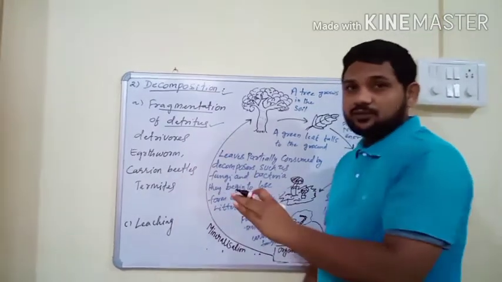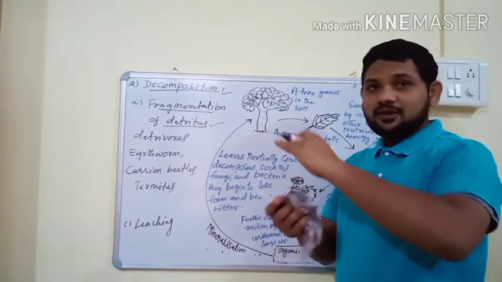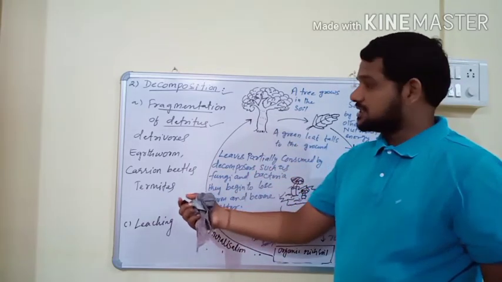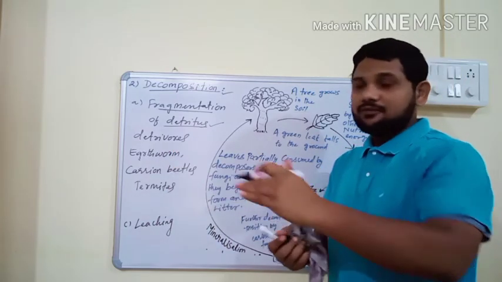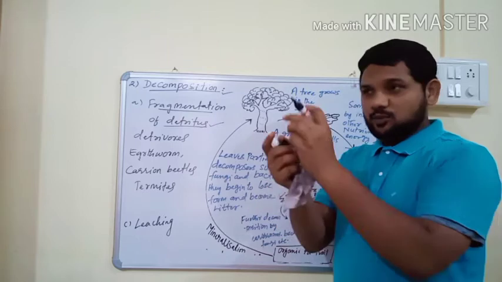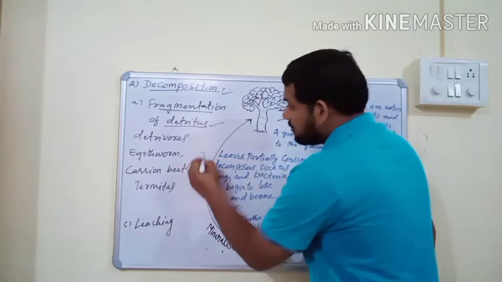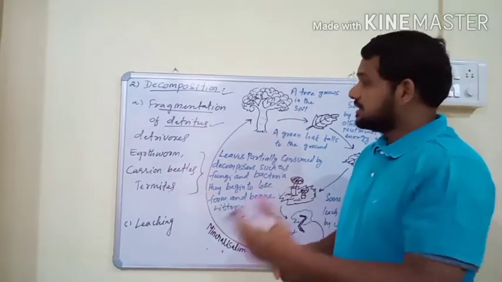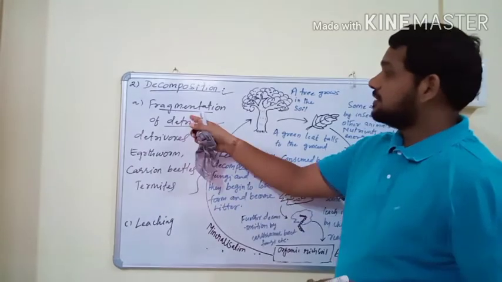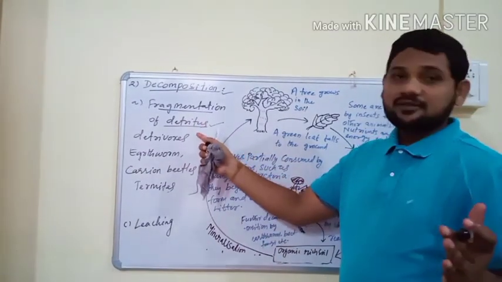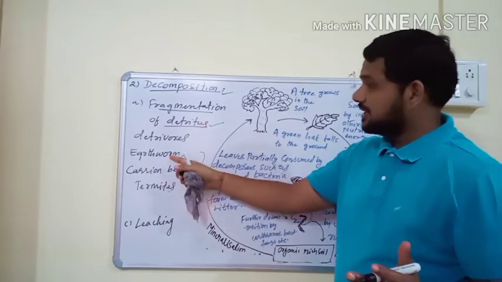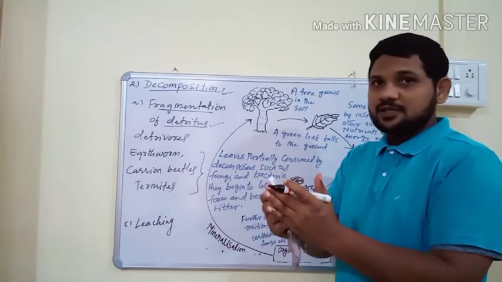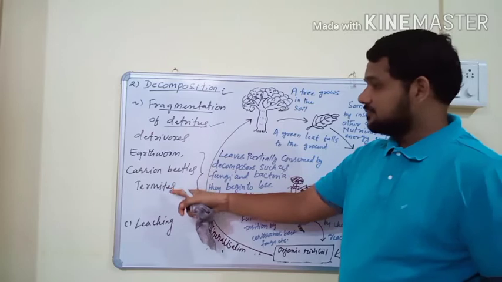All these detritivores feed on larger pieces. The dead parts of plants and dead parts of animals are usually larger pieces, and the detritivores feed on them and the smaller pieces are left behind. Pulverization occurs in the digestive tracts of detritivores, and it results in the formation of smaller fragments of detritus. So in this step, the larger fragments convert into smaller fragments by detritivores like earthworm, carrion beetles and termites.